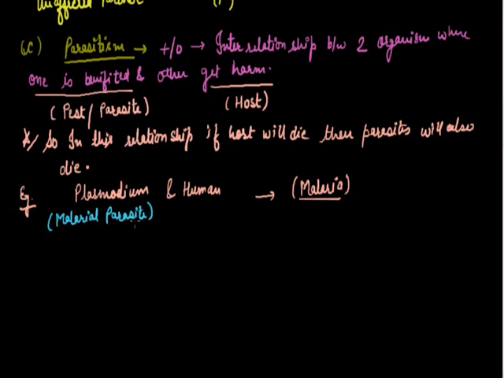It obtains nutrition from human blood and multiplies, or you can say it reproduces there, while the human is the host. So the human gets harmed, there is loss to the human and benefit to Plasmodium. As a result, there is a disease known as malaria. But it's not necessarily a death-causing one.